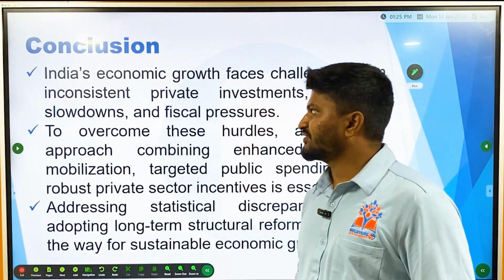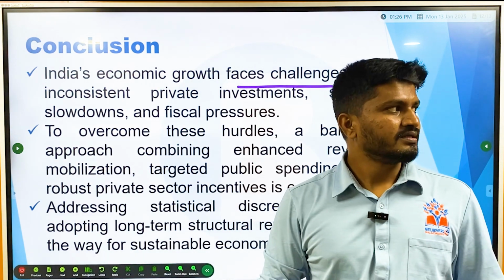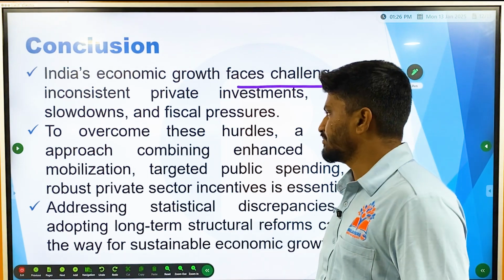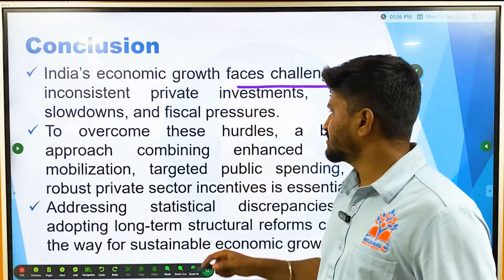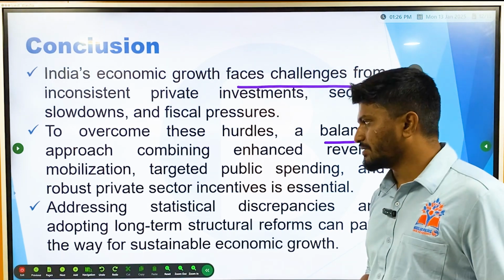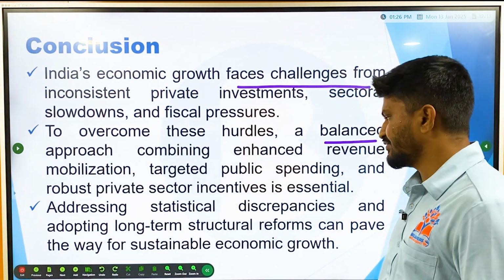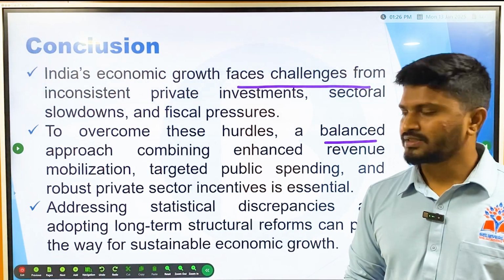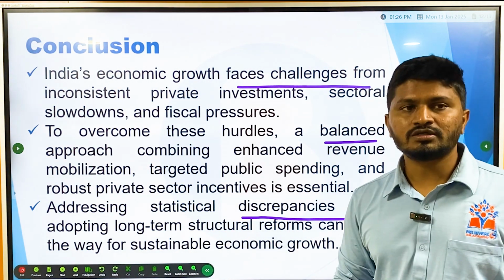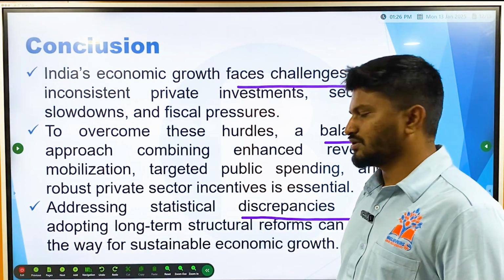In conclusion, India's economic growth faces challenges from inconsistent private investments, sectoral slowdowns, and fiscal pressures. To overcome this, a balanced approach combining enhanced revenue mobilization, targeted public spending, and robust private sector incentives is essential. Addressing the statistical discrepancies and adopting long-term considerations can pave the way for sustainable economic growth.